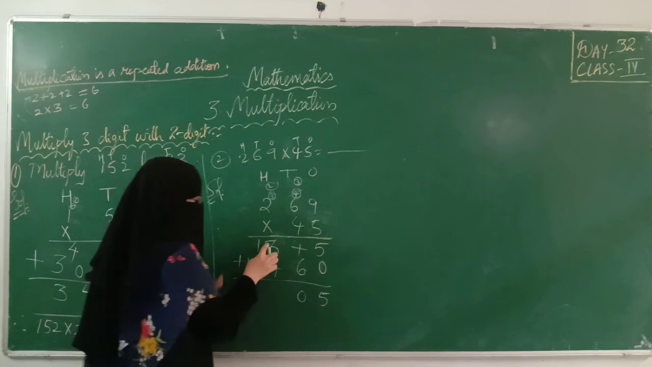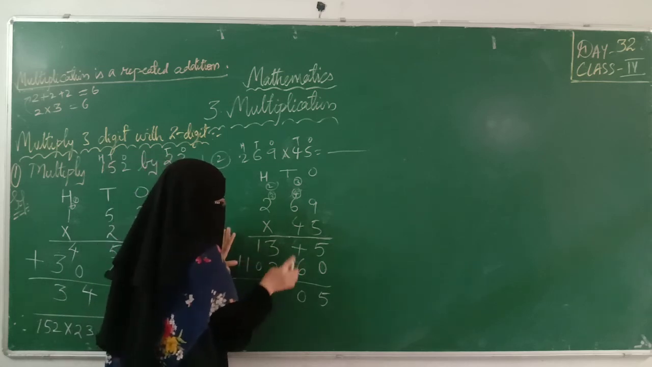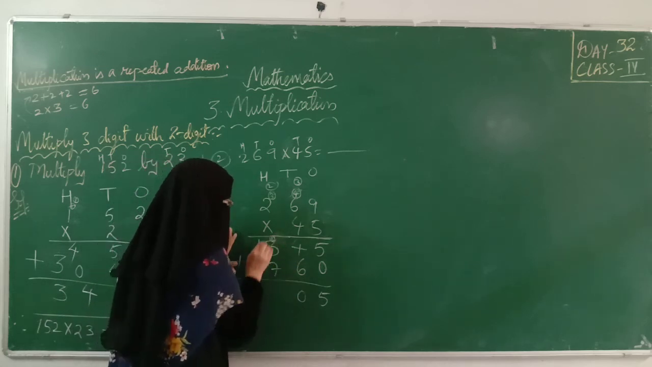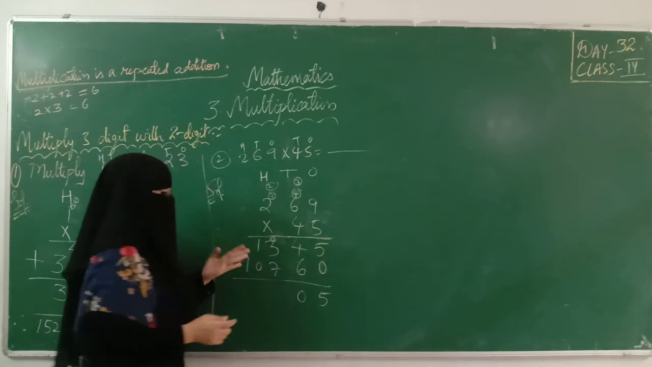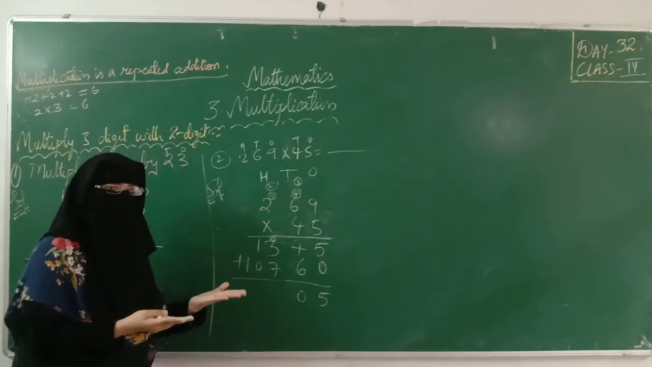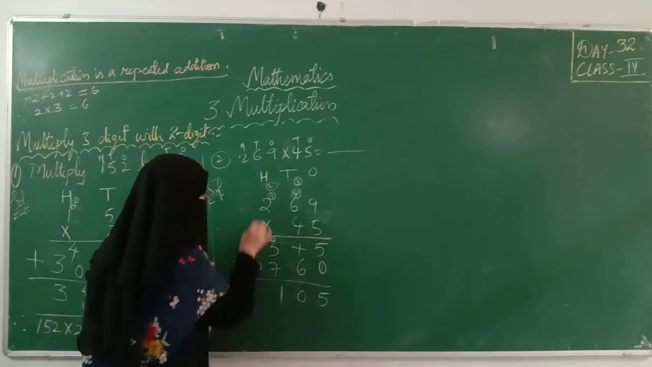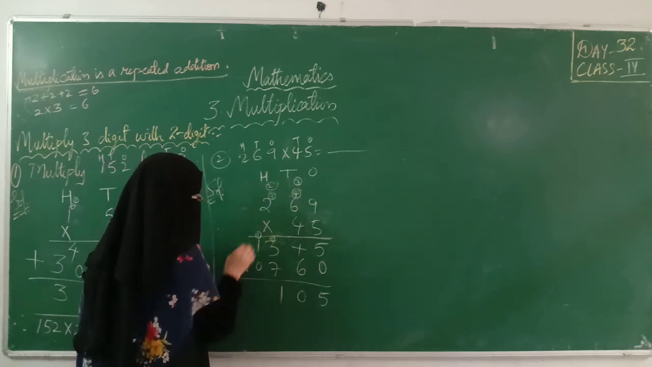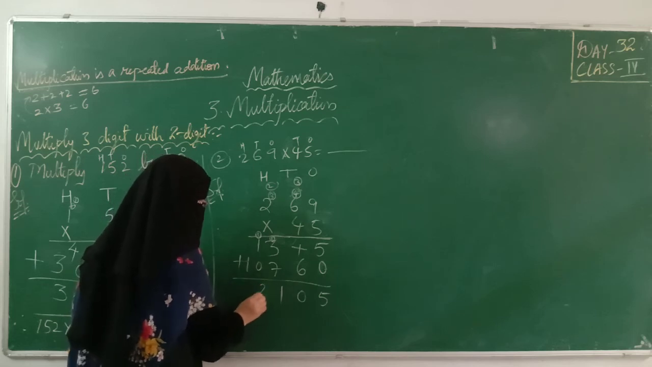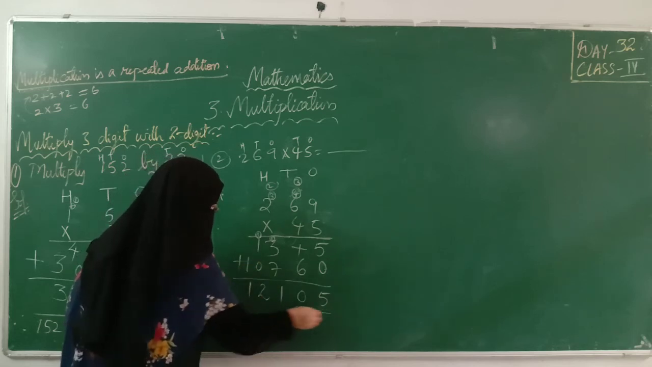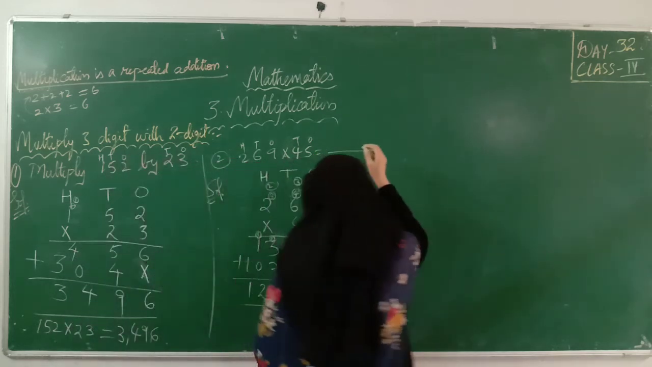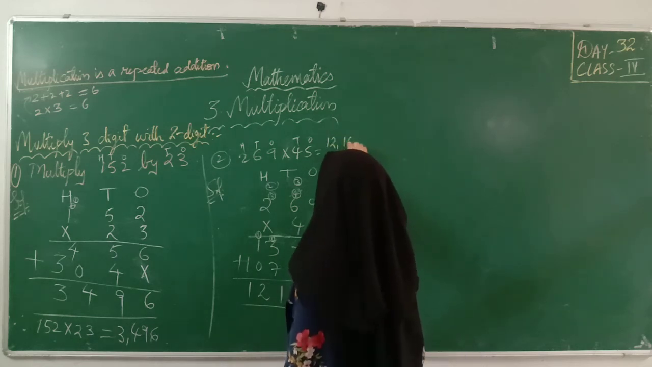4 plus 6, 10, 0. I am writing 1 here. Okay, 1 plus 3, 4. 4 plus 7. Open your 7 fingers. 5, 6, 7, 8, 9, 10, 11. Okay, 1. Don't send 1 here. It's wrong. Write it here. 1 plus 1, 2. 2 plus 0, 2 itself. 1. We are not having any number. It's 1. So what is our answer? 12,105. Okay.